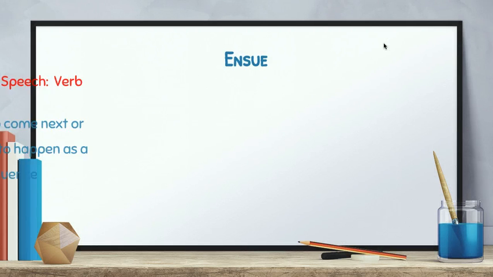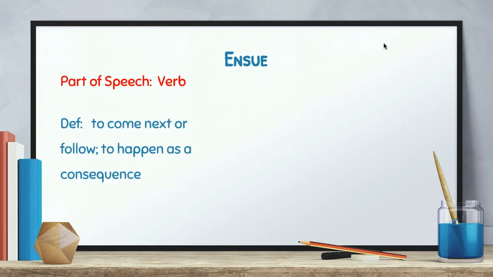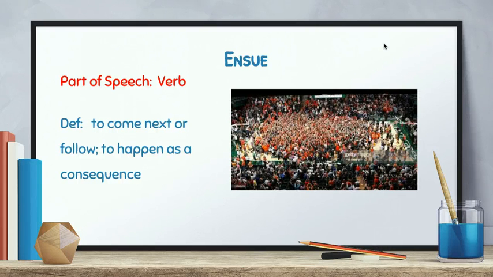Ensue is the next word. This is a verb. Definition, to come next or follow, to happen as a consequence. So a good example of this would be when a basketball team beats a top-ranked basketball team, or there's a big upset and the crowd storms the court. What comes next after that big win is this huge celebration. So that ensues.